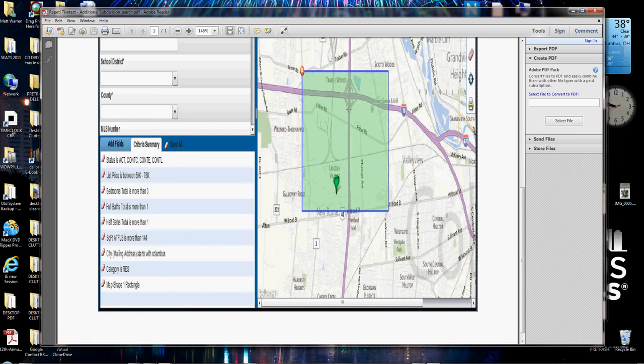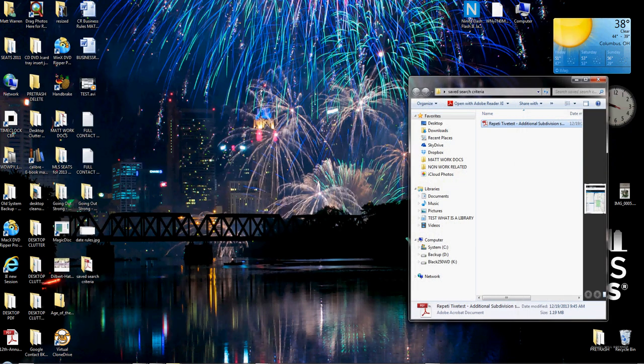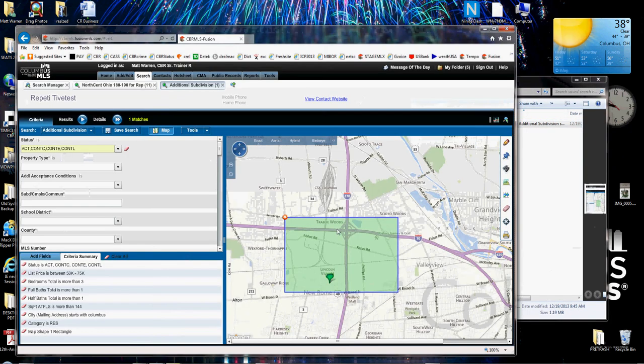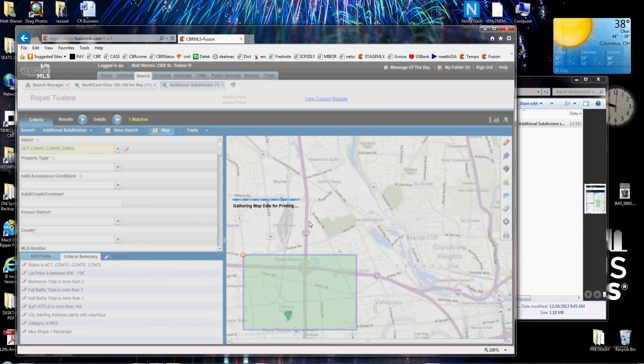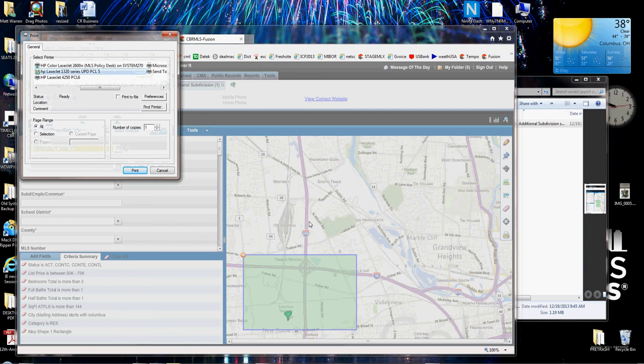Now it pushed it to a vertical page, so the polygon, you'll want to print the polygon directly from the polygon print view. So let me do that right now. If I go back into that, I can go right over here and click the print button, and when I print the polygon from that screen, it will print it exactly as you see it on your screen right now. So you'll be able to recreate it a little better. So if you have a polygon, I would print a separate PDF or just print it to your printer of the polygon so that you can recreate that in Flex. But that's how you're going to get the criteria, either by longhand or by printing the screen like we just did, or printing it to a PDF.